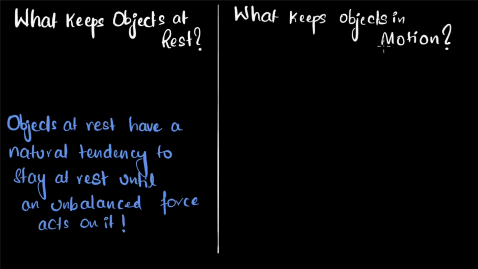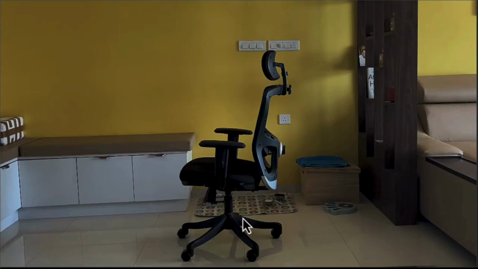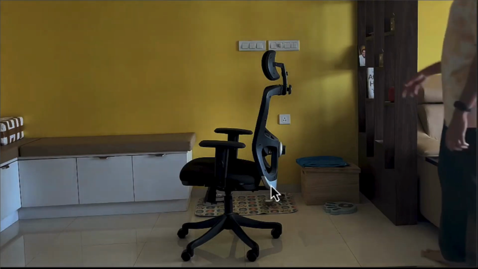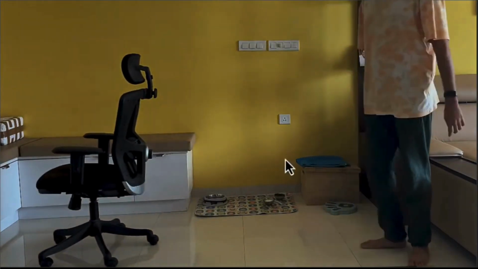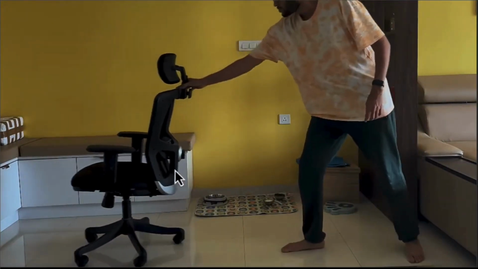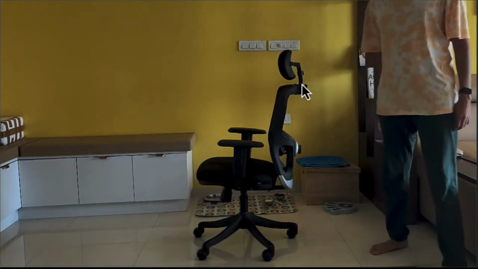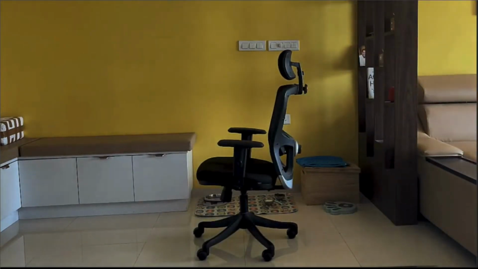All right, now let's get to the more interesting question. What keeps objects in motion? Well, we might go back to this and say, we just saw the answer to this. If we want this chair to move forward, then we need to apply an unbalanced force in the forward direction. And if we want this chair to move backward, then we need to apply an unbalanced force in the backward direction. And look, if we stop putting an unbalanced force, it comes back to rest.